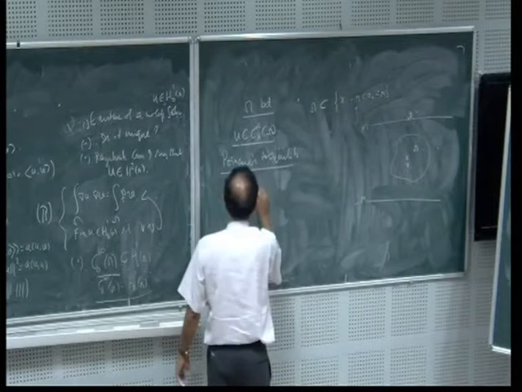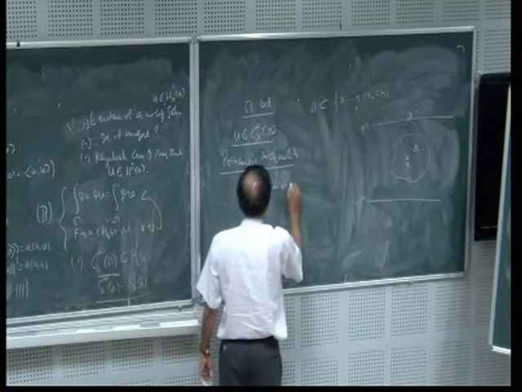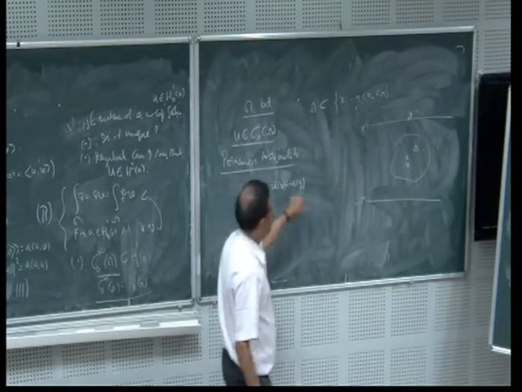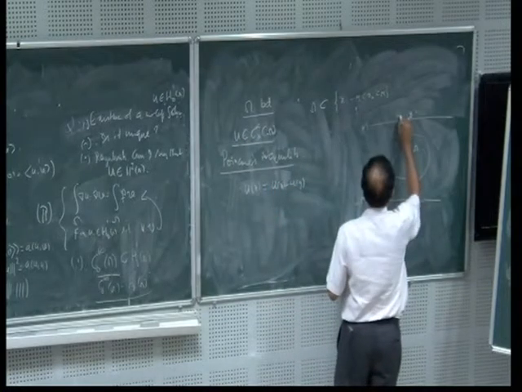I am looking at u(x) minus u(y). So u(x) is precisely equal to u(x) minus u(y). Why? Because u is equal to 0 here, since the support of u is here.